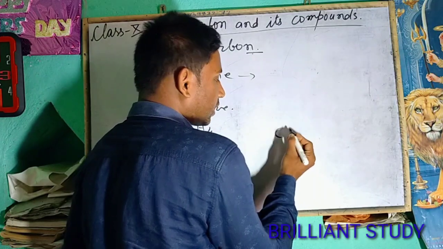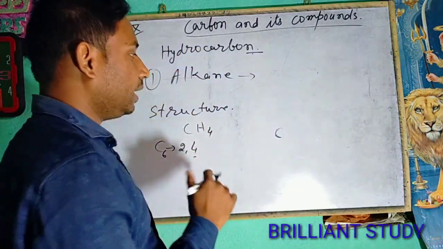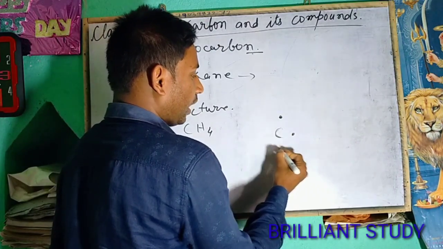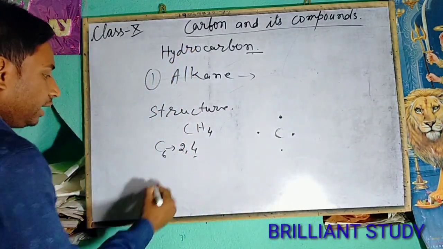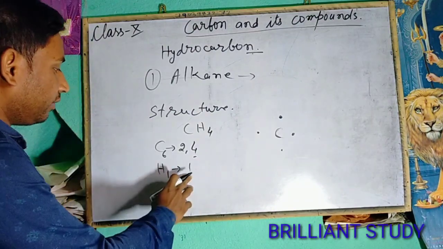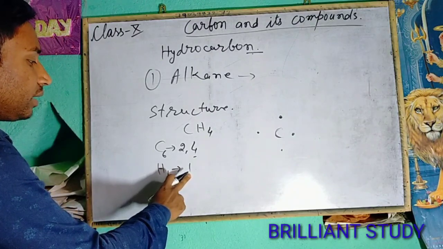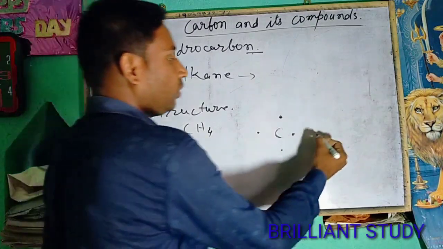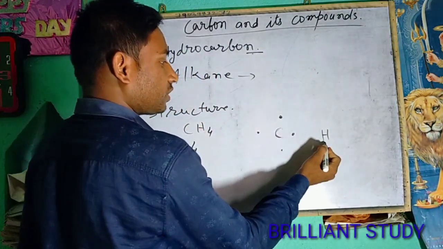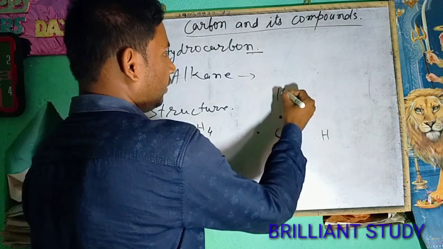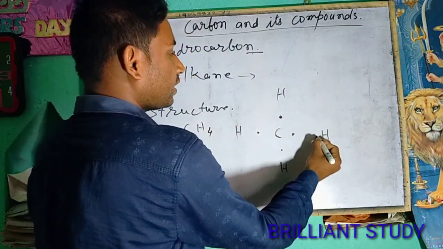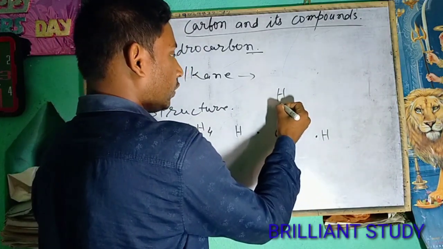We will write the symbol of carbon in the middle and the electrons in dot form around the carbon atom, and the electronic configuration for hydrogen is 1. That means in the valence shell the number of electrons is 1. So here there are 4 hydrogen atoms: first, second, third, fourth, and this is the electron for hydrogen.